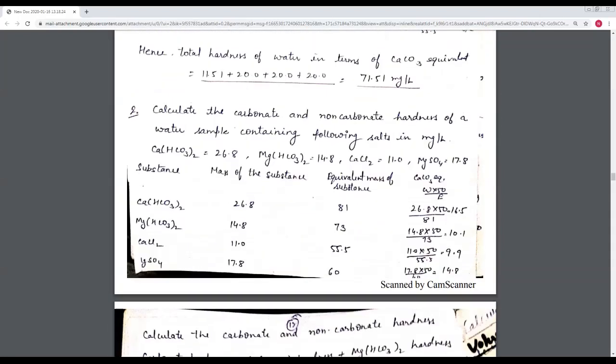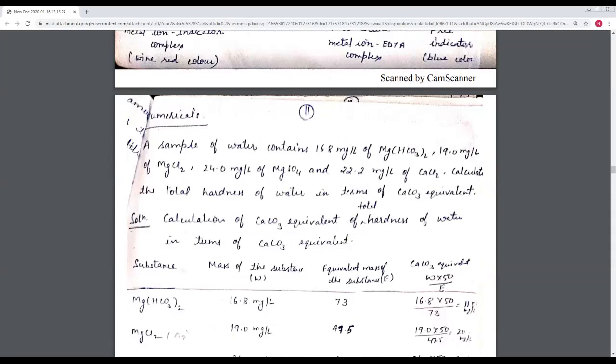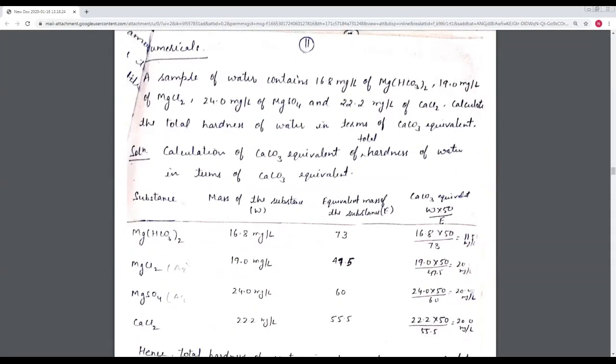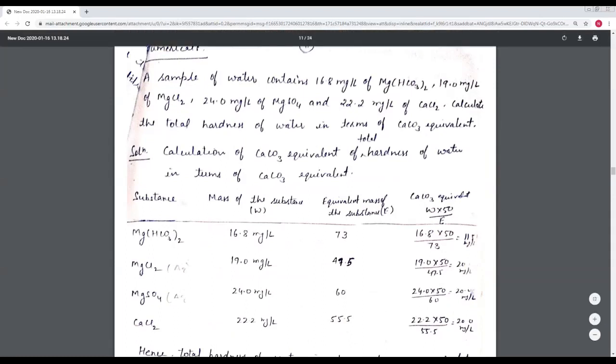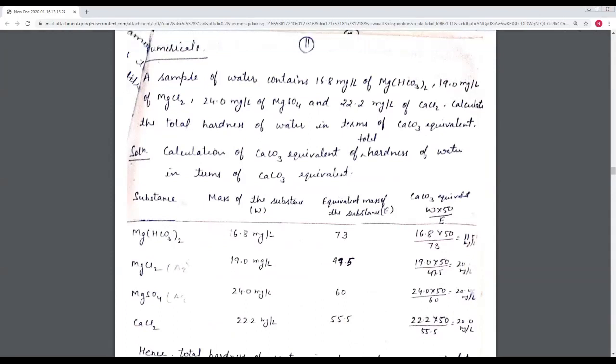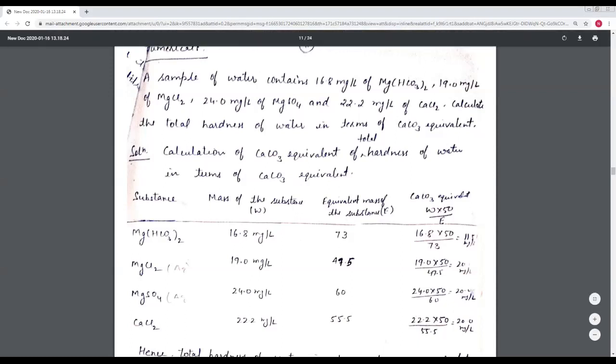Now we will discuss some numerical problems related to calcium carbonate equivalent. A sample of water contains 16.8 milligram per liter of magnesium bicarbonate, 19 milligram per liter of magnesium chloride, 24 milligram per liter of magnesium sulfate, and 22 milligram per liter of calcium chloride.